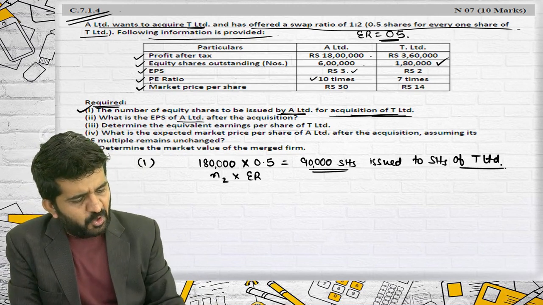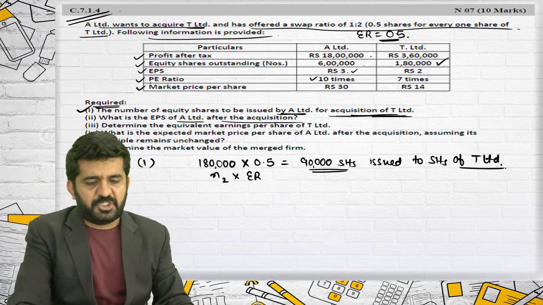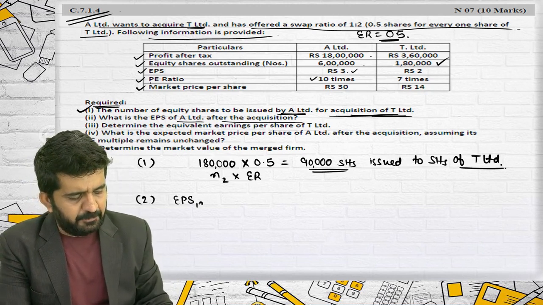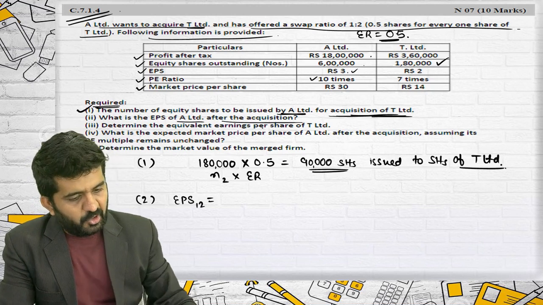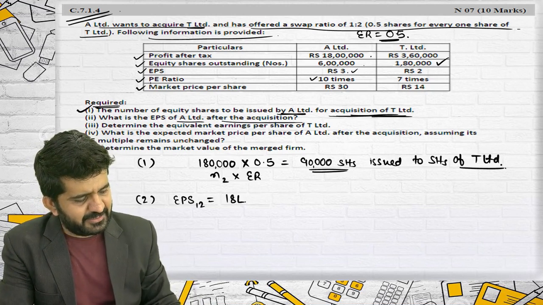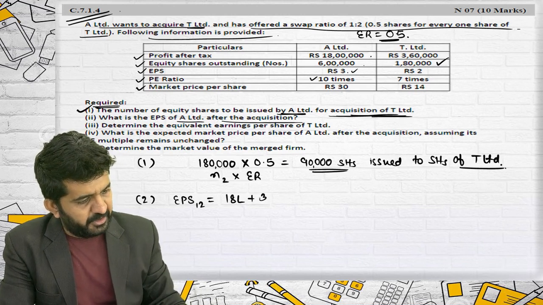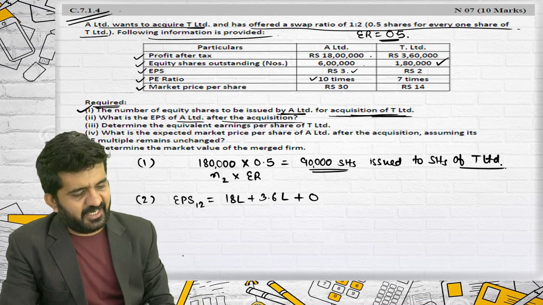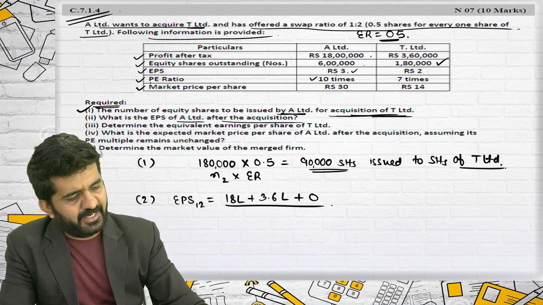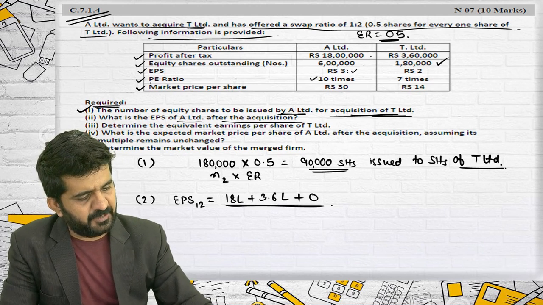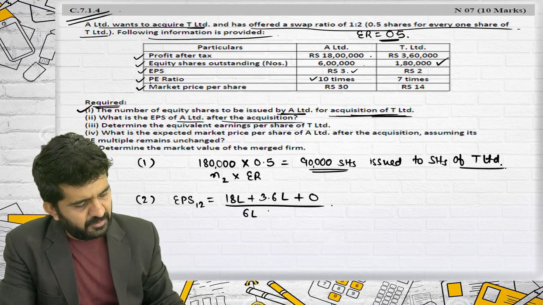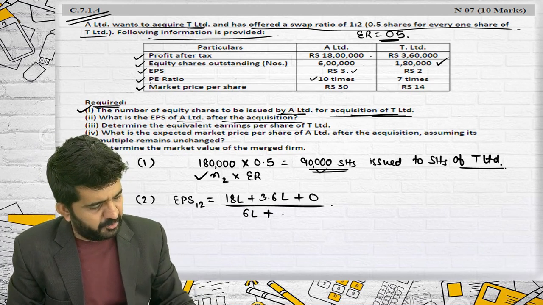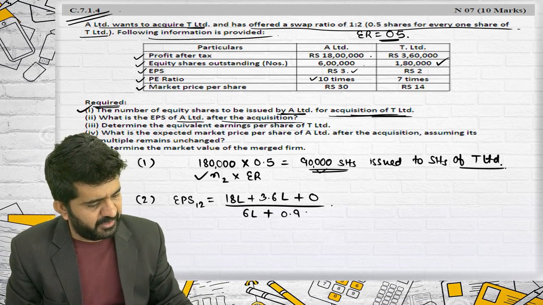What is EPS of A Limited after acquisition? A Limited is the purchasing company. They are telling me to find out EPS 1-2. Earnings of company 1 is 18 lakhs. Earnings of company 2 is 3.6 lakhs. Synergic gain they have not given, I will take it as 0. Divided by number of shares of the purchasing company, which is 6 lakhs, plus N2 into exchange ratio. I have already found out, it is 90,000, 0.9 lakhs.